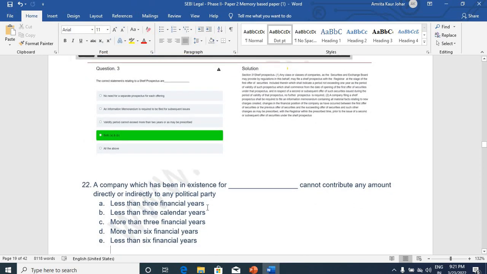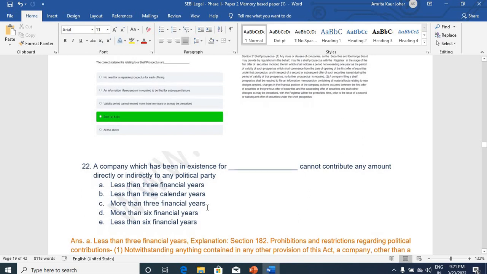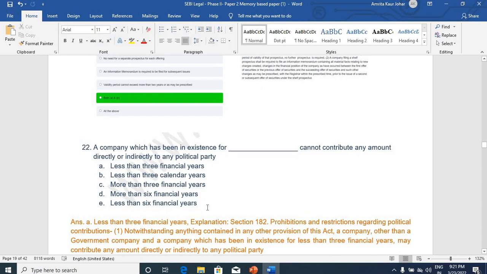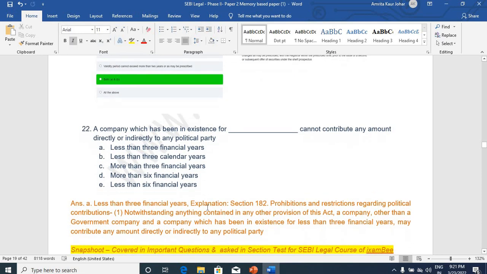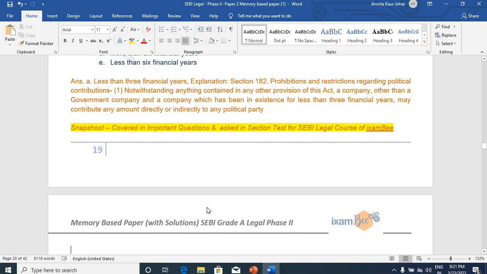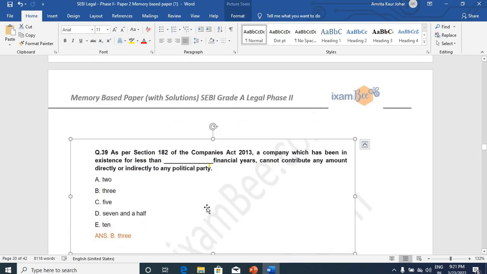Students were told that this topic is very important from exam point of view, and we got the question as well in the exam. A company which has been in existence for dash cannot contribute any amount directly or indirectly to any political party. Less than 3 financial years is the correct answer. Section 182 discusses this. This was also covered in important questions and was also put up in section test.